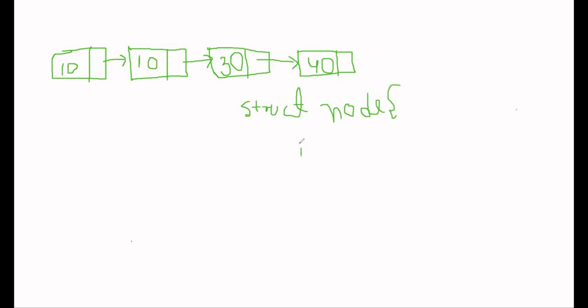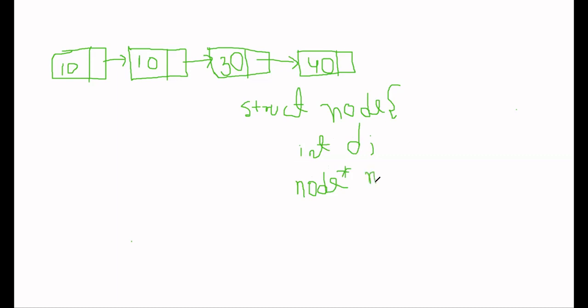Suppose for creating this linked list we have an integer data type, so that we can store our data in it, and we'll have a node pointer in our structure. So we'll have a node pointer with our structure.